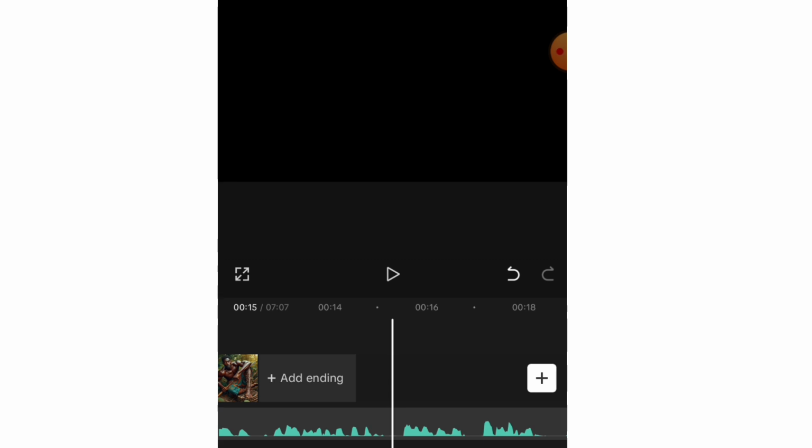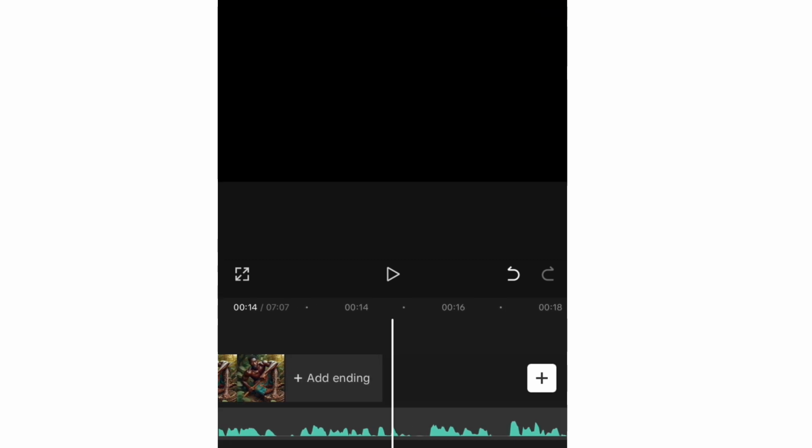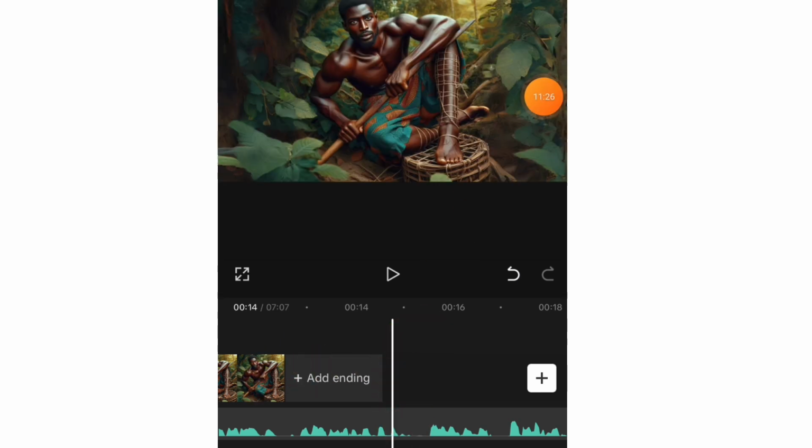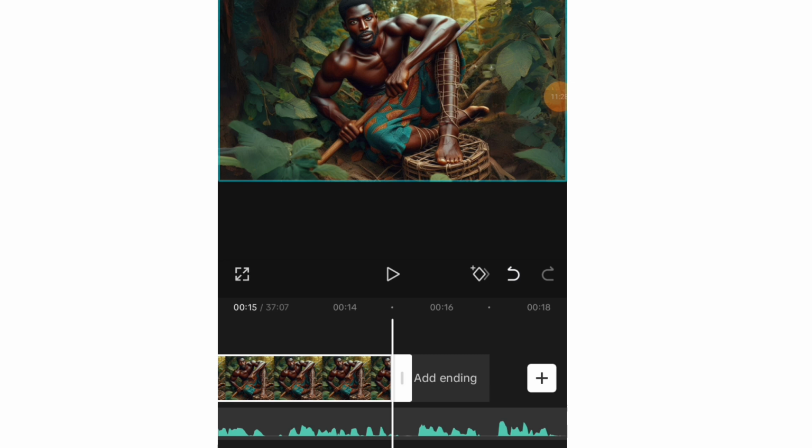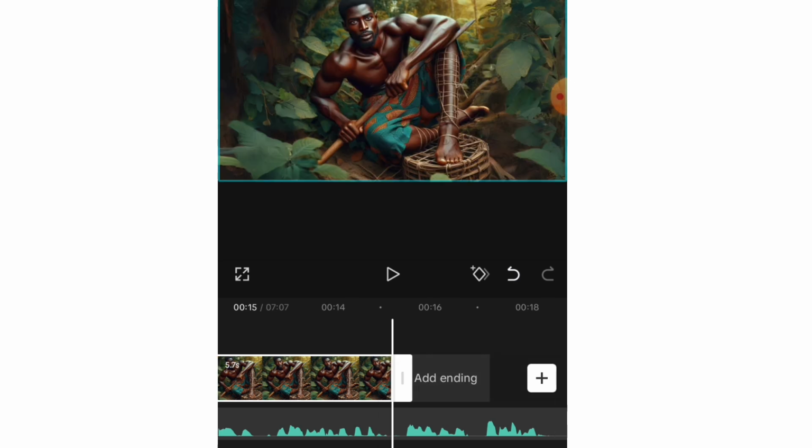Okay, so here where I said Amina rushed, I have to add an image of where Amina is rushing to where Usman is. So I'm going to make sure that I bring this image from here and make sure it extends to this particular place. So I'll tap on the image and move it to this place. And I'll play it again to make sure that the image gets to the exact place I want it to get.